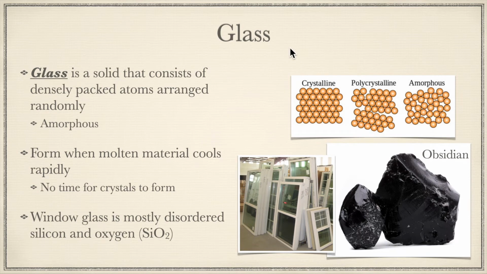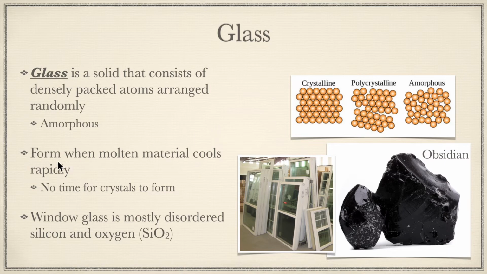Now, glass. Glass is a solid that consists of densely packed atoms arranged randomly. So there are no crystals in glass. So it's not a nice crystalline structure. It's not polycrystalline. It's actually what we call amorphous. Okay, so glass has an amorphous structure. The atoms are not arranged in any particular order.